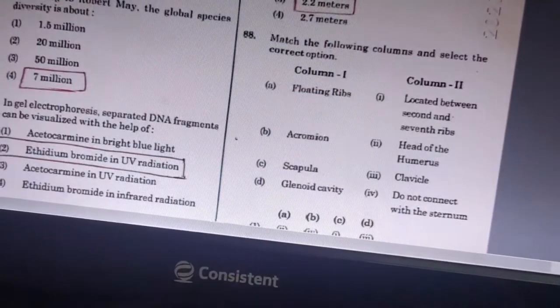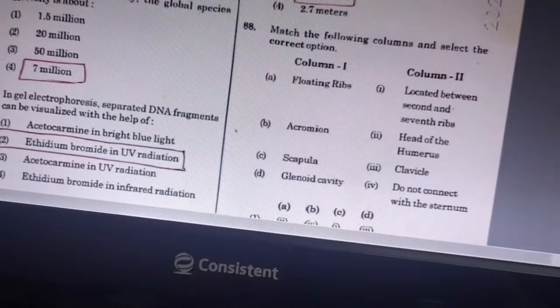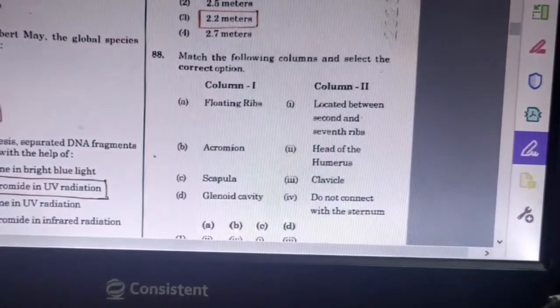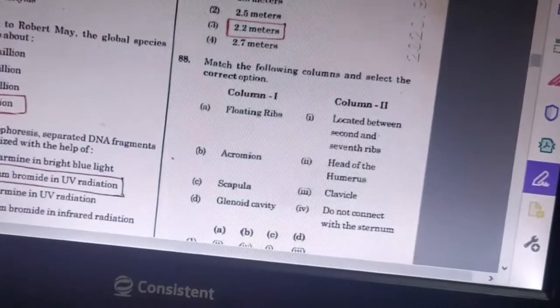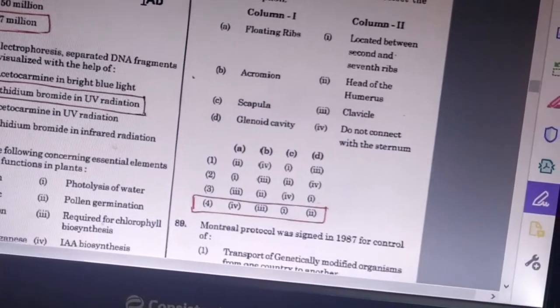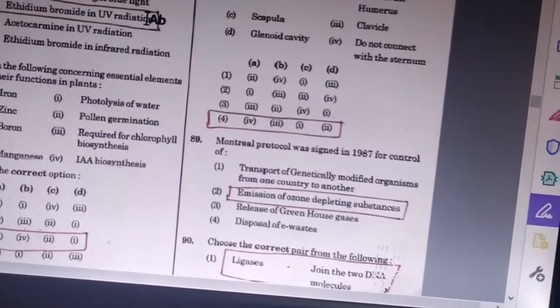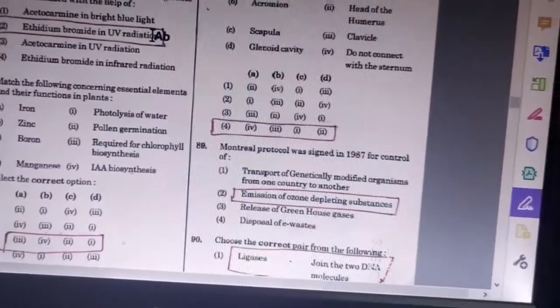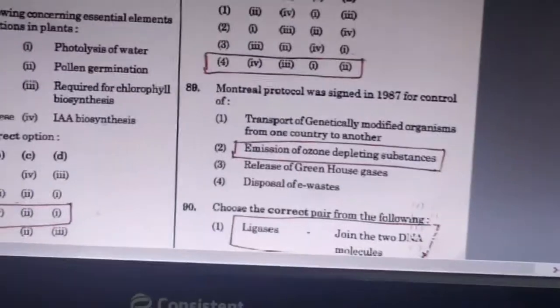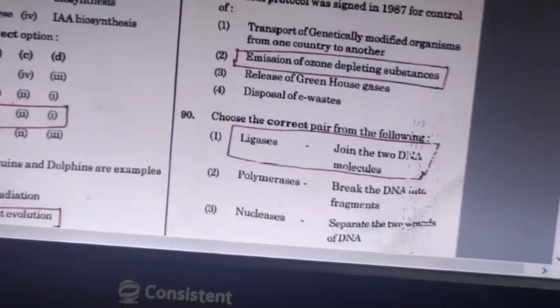88th question, match the following columns and select the correct option. Floating ribs are located between the second and seventh rib. Answer is 4, 3, 1, 2. And 89th question. The Montreal Protocol was signed in 1987 for control of emission of the ozone depleting substances.